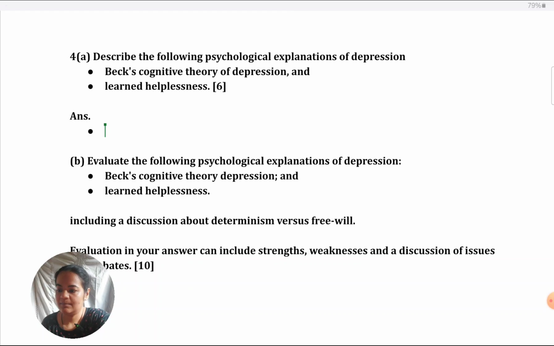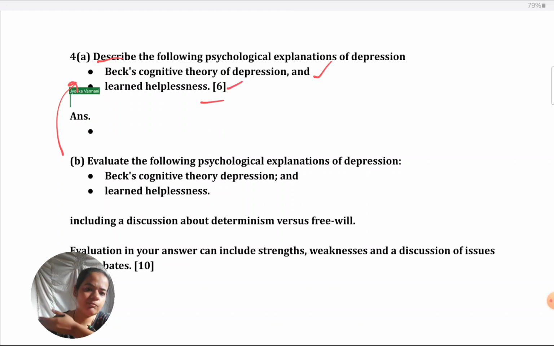First thing is the command term is describe. For the 6 marker, it's always going to be describe, and the 10 marker is always going to be on the same topic for which the 6 marker is there. Two topics are given for 6 marks. Earlier, this used to come for 8 marks in the previous syllabus. I hope you're not referring to those question papers. Please don't.